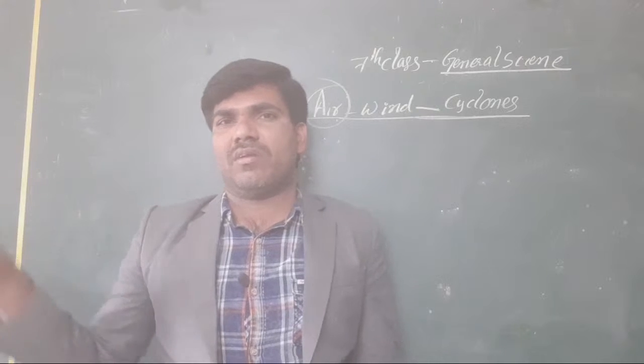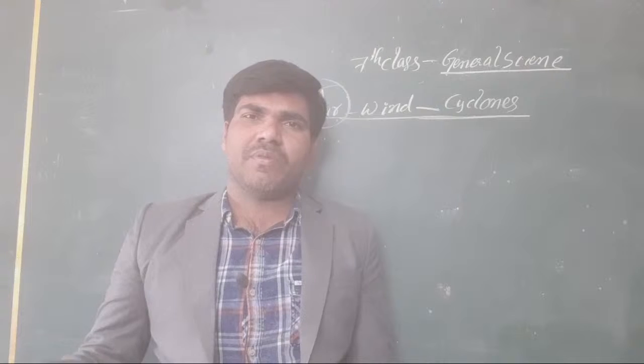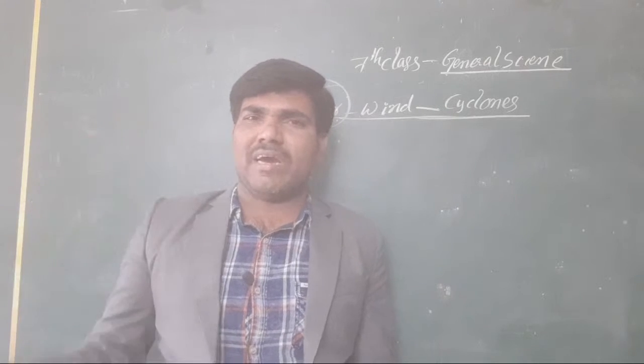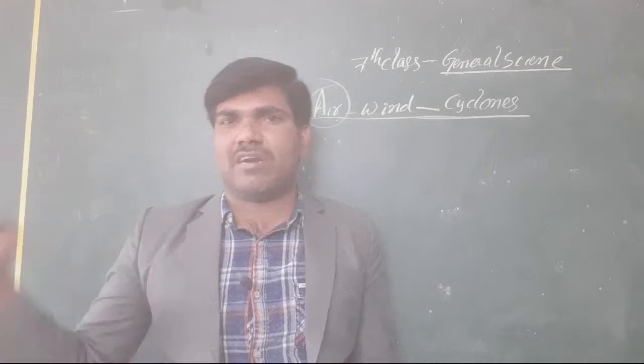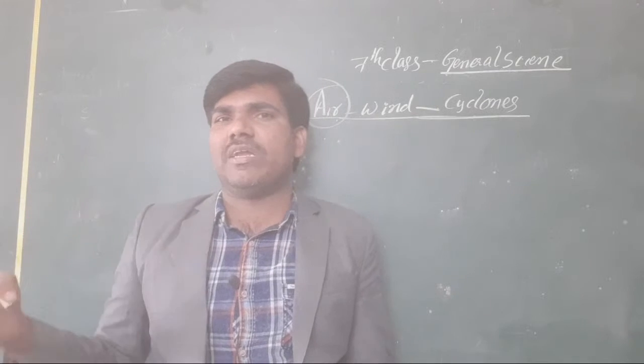On our earth there are so many gases: hydrogen, nitrogen, oxygen, fluorine, chlorine, bromine, carbon dioxide, single-atom gases, diatomic gases, triatomic gases. Like that, so many gases are there.